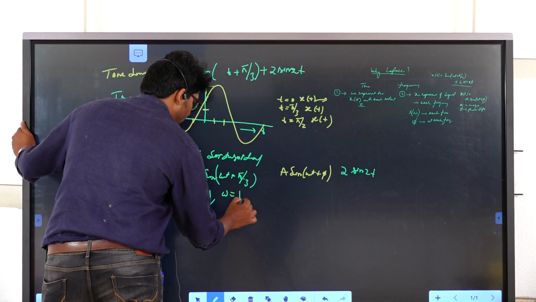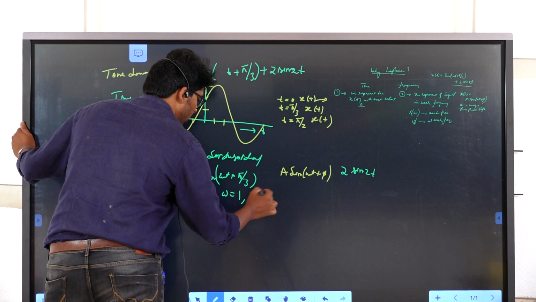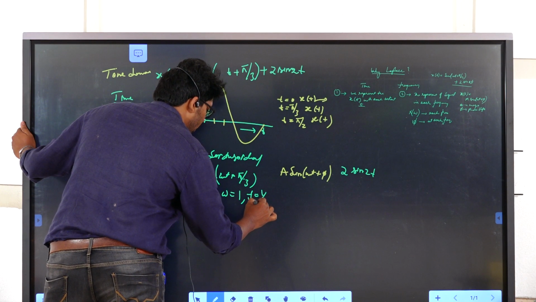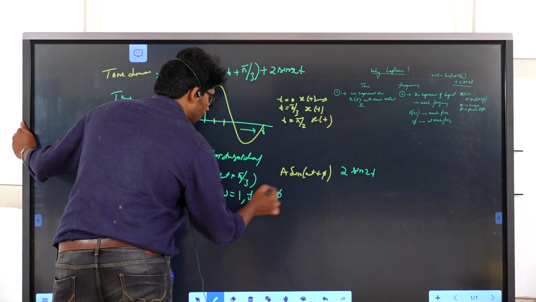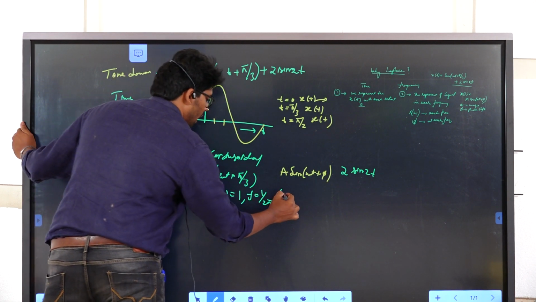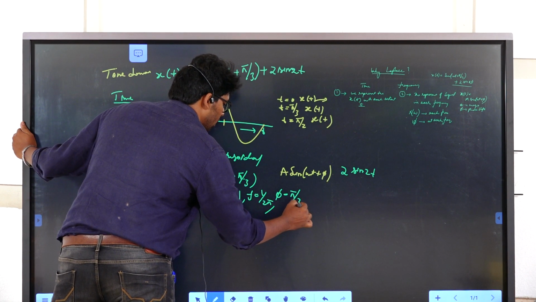Since omega equals 2 pi f, then f equals 1 by 2 pi. And the phase shift for this signal is pi by 3.